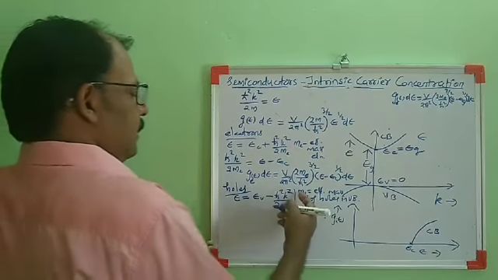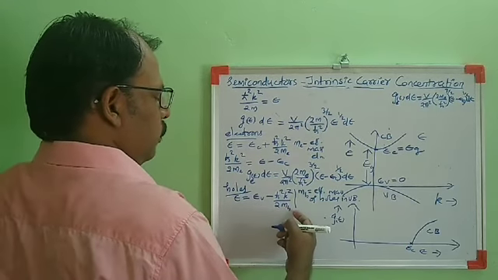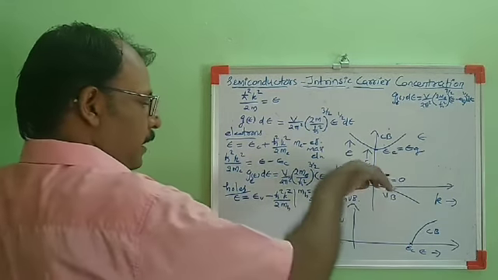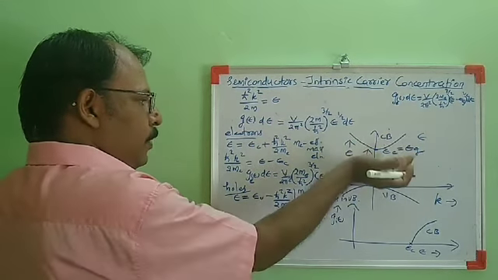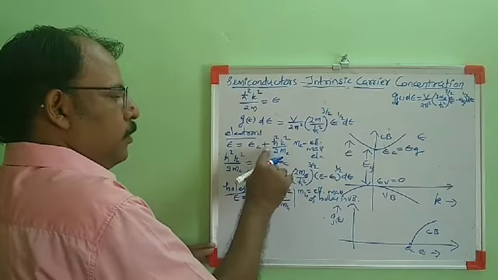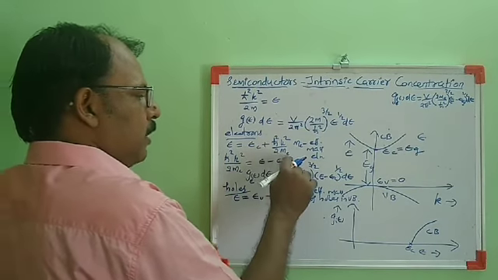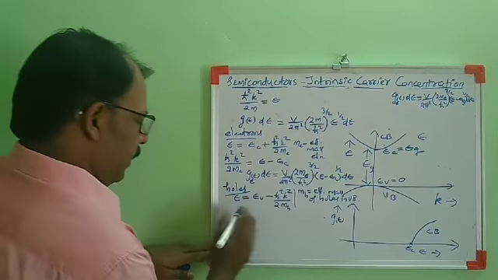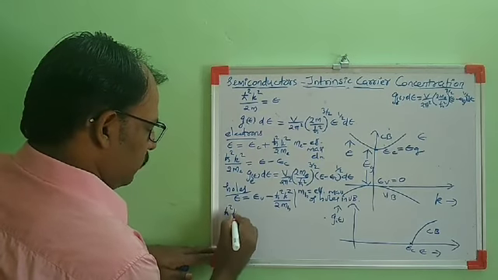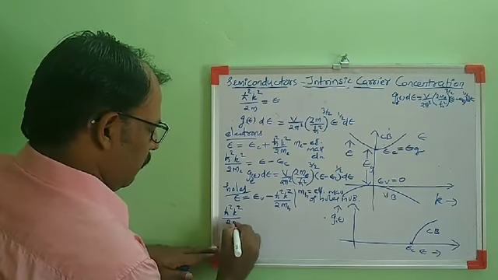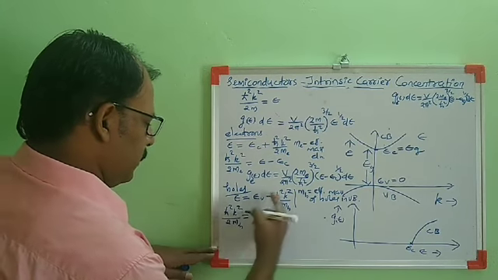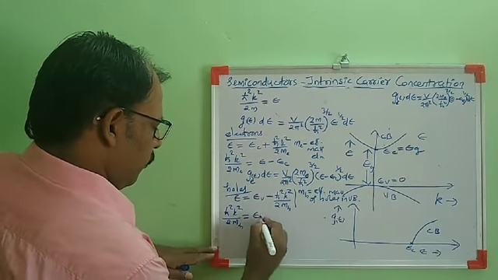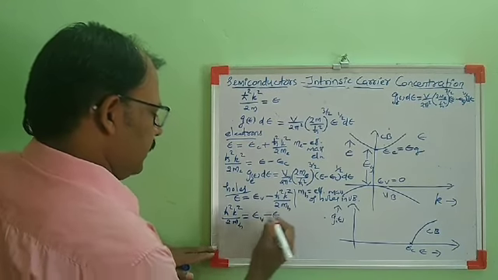It is EV minus H bar square K square by 2 mH. That's why the valence band is curved downwards, due to this minus sign. The conduction band is curved upwards. Here it is EC plus H bar square K square by 2 ME. From that, when we calculate H bar square K square by 2 mH, taking this term to left hand side, this to right hand side, we obtain this as EV minus E.